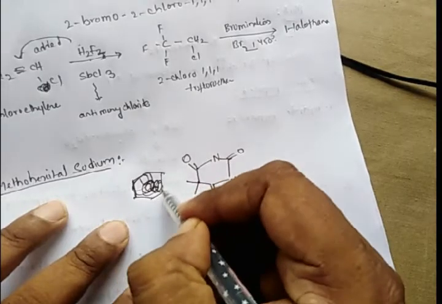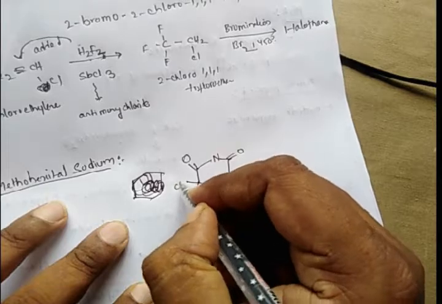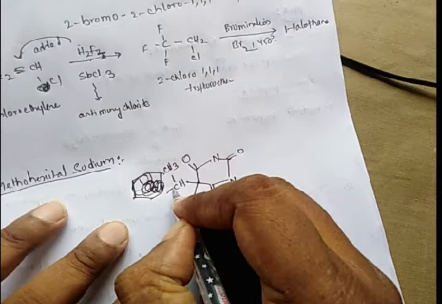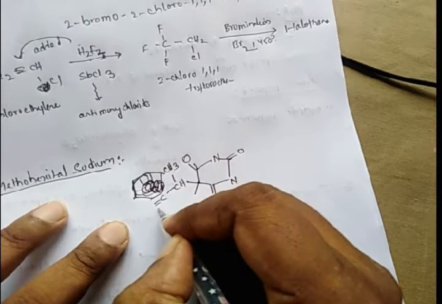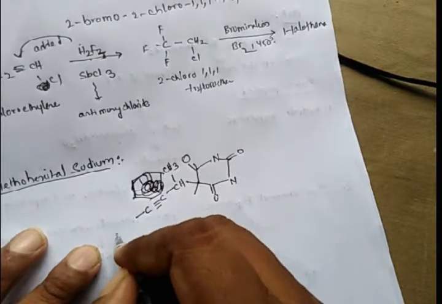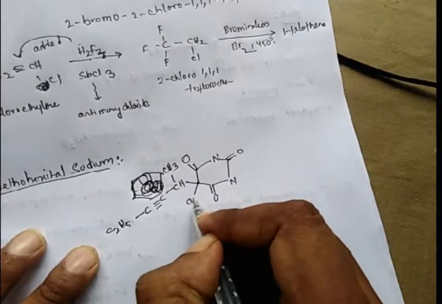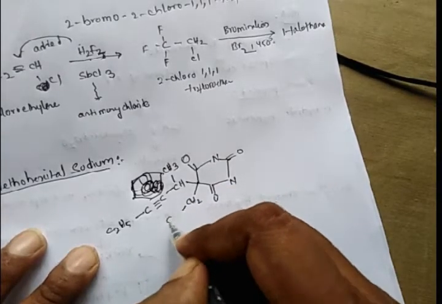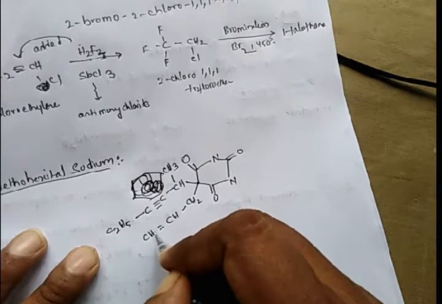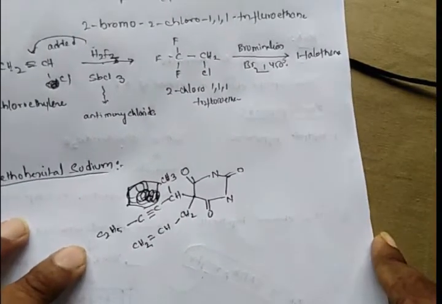The first alkyl group is CH3, C triple bond C, C2H5. Another alkyl group is CH2, CH, double bond CH2. So this is the structure of methohexital sodium.